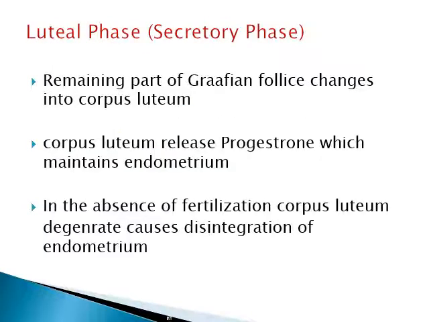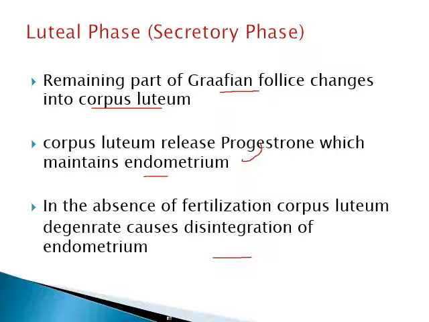The last phase of the menstrual cycle is the luteal phase, or secretory phase. Once the Graafian follicle releases the egg, the rest of the part is called the corpus luteum. This corpus luteum releases the hormone progesterone, which maintains the lining of the endometrium. If fertilization doesn't occur, then the corpus luteum degenerates and this causes the disintegration of the endometrium.